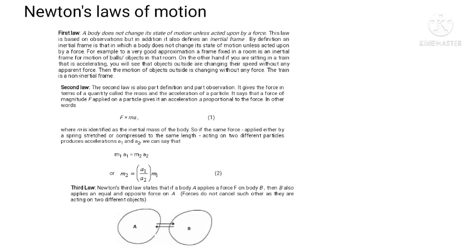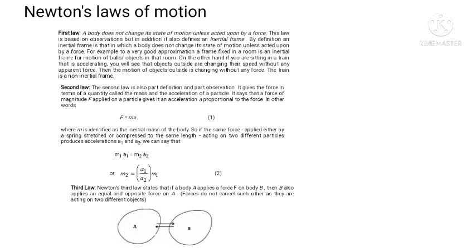The second law is also part definition and part observation. It gives the force in terms of a quantity called mass and the acceleration of a particle. It says that a force of magnitude F applied on a particle gives an acceleration proportional to the force. In other words, F equals ma, where m is identified as the inertial mass of the body.